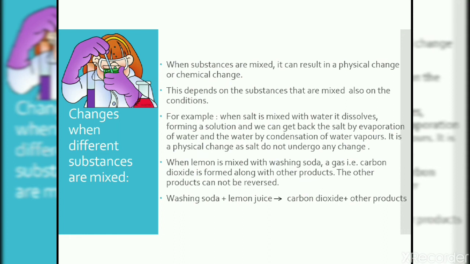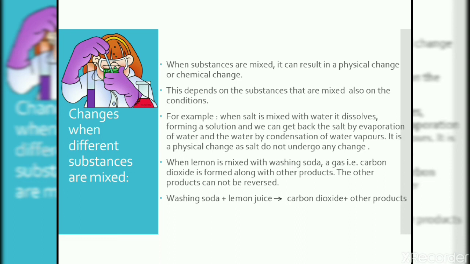This depends on the substances that are mixed, and also on the conditions under which they are mixed. For example, when salt is mixed with water, it dissolves, forming a solution, and we can get back the salt by evaporation of the water, and the water by condensation of water vapor. So it is a physical change, as salt does not undergo any change, that is, its properties are not changed.